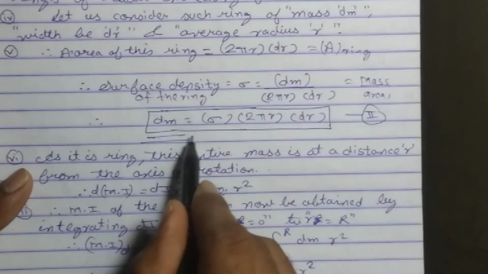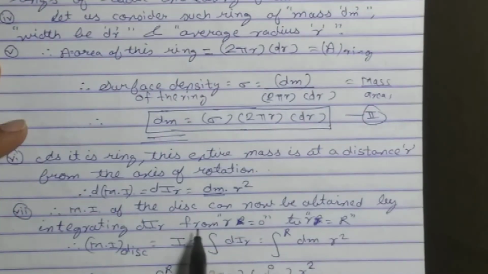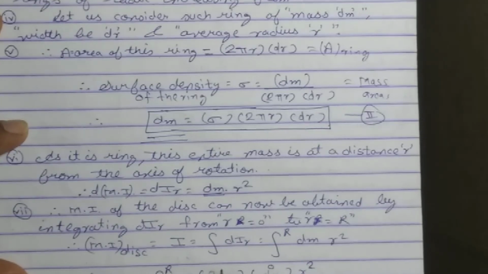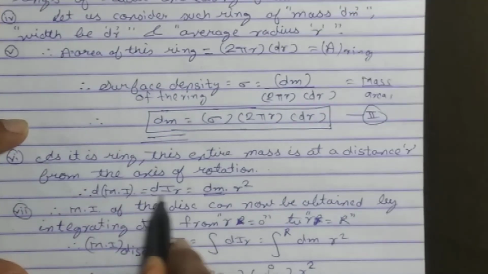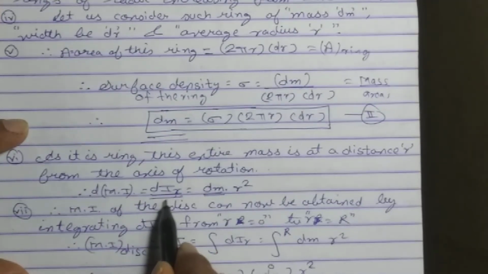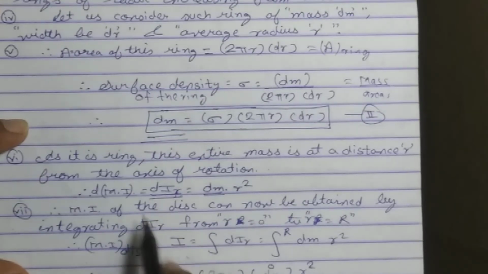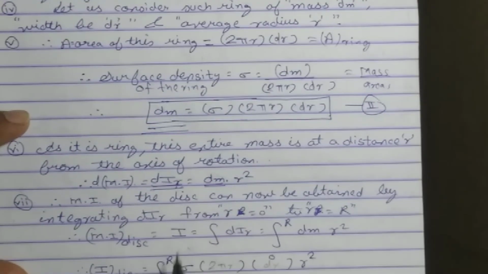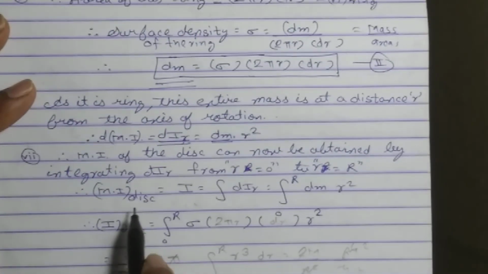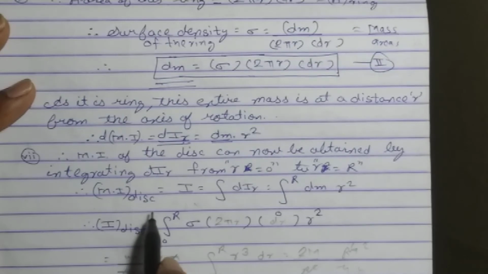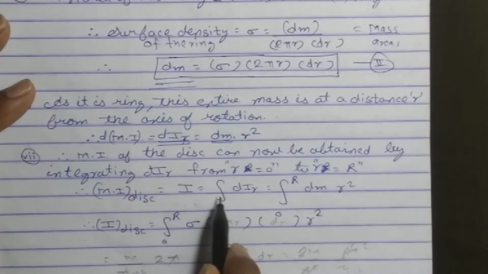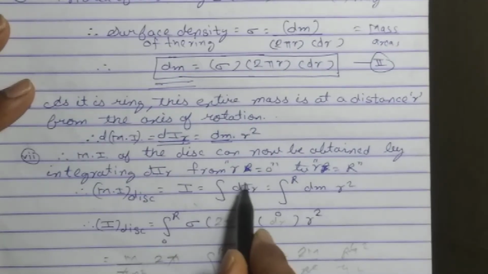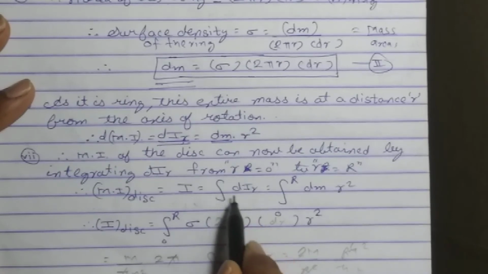So students, we already found the dm, and I am going to substitute the dm value over here. But I am not interested in finding the small moment of inertia. My interest is to find the total moment of inertia of the disk. So for that I will take the integration. The moment of inertia of the disk is I, which is the integration of the moment of inertia of the ring.